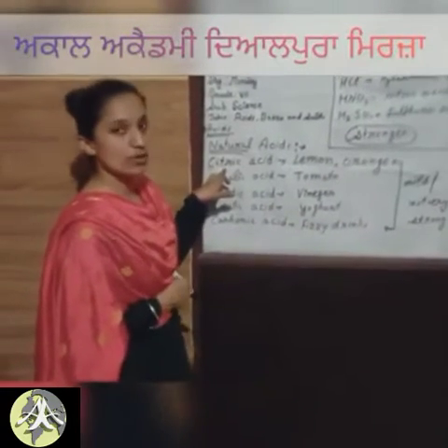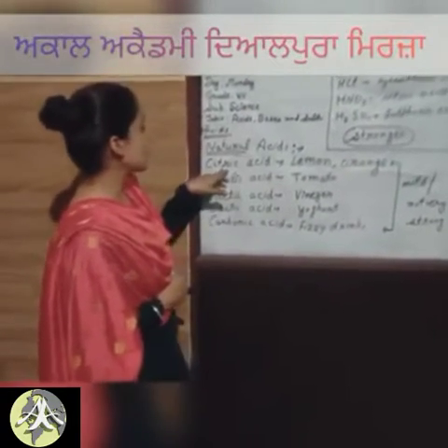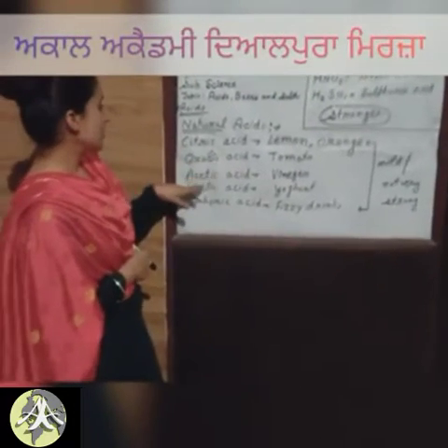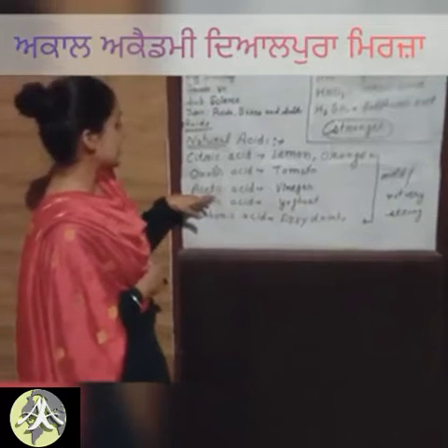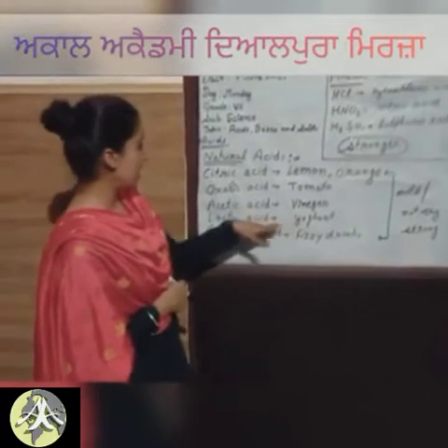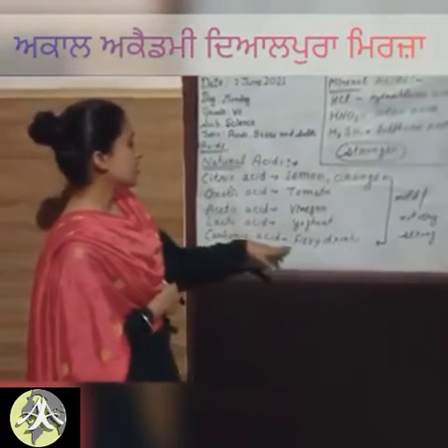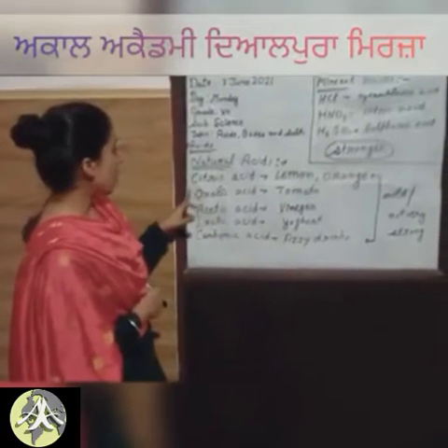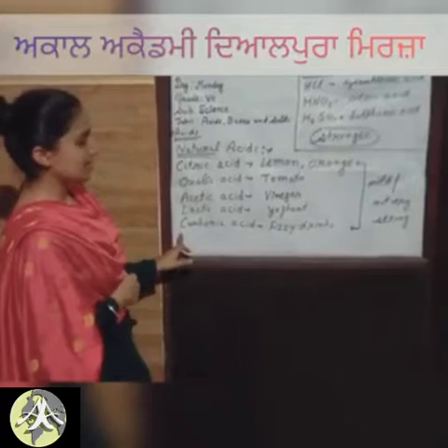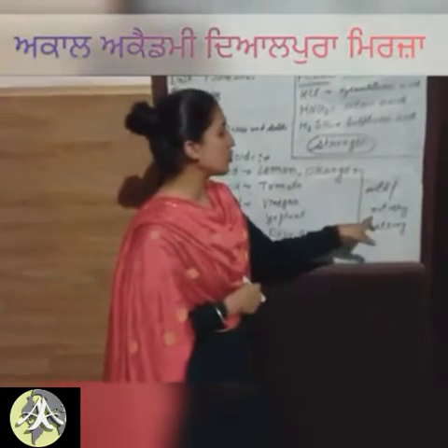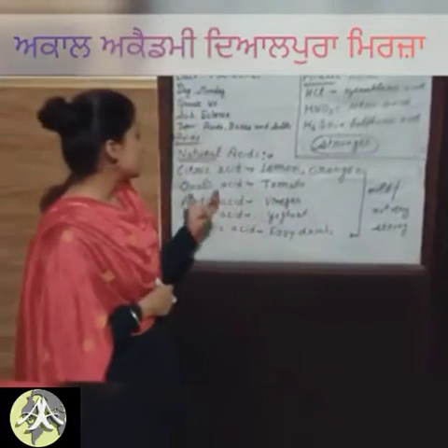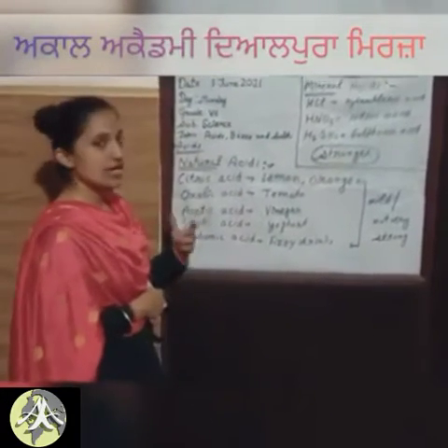That's why these types of acids are called citric acids. Tomato has oxalic acid and vinegar has acetic acid. Yogurt has lactic acid and fizzy drinks have carbonic acid. These all are natural acids which are mild in action, or we can say these are not very strong acids. So these are present in nature in very small amounts.